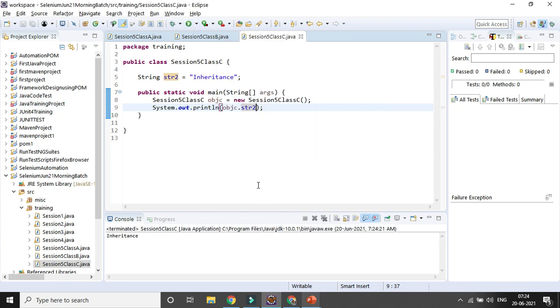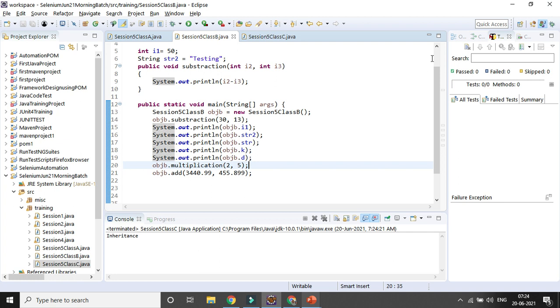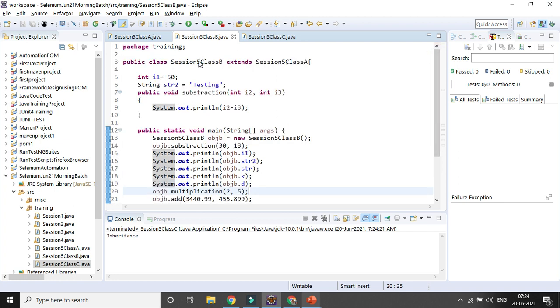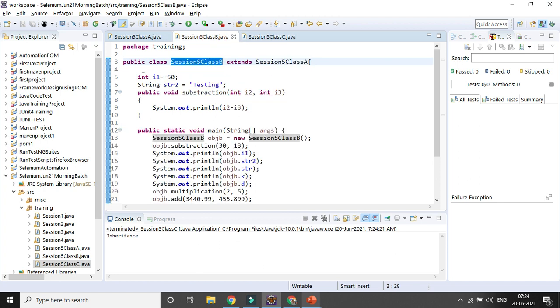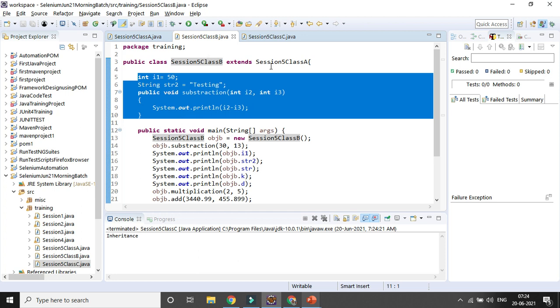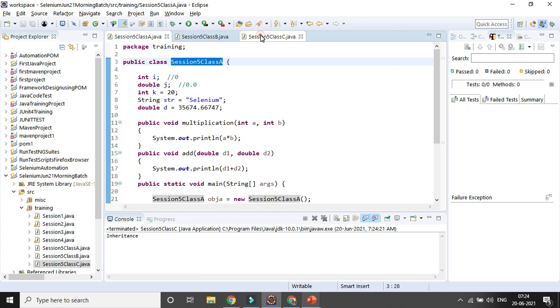But now you want to access the class B property as well as the class A property. So what do you need to do? You need to extend class B, and because class B is already extending class A, you can extend all the other classes, parent and grandparent. So you are extending class B, so definitely you are getting all the properties of class B. And class B is also extending class A, so that means you can access all the properties from class A in class C as well, right?